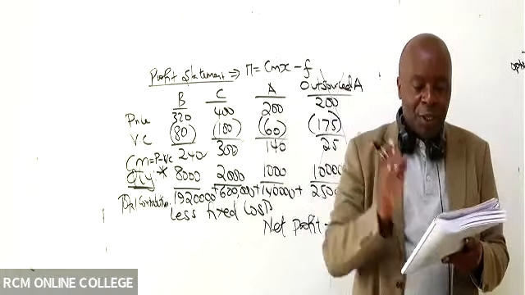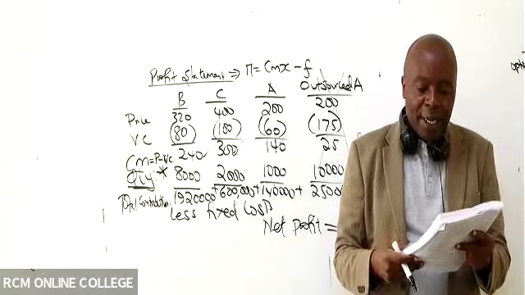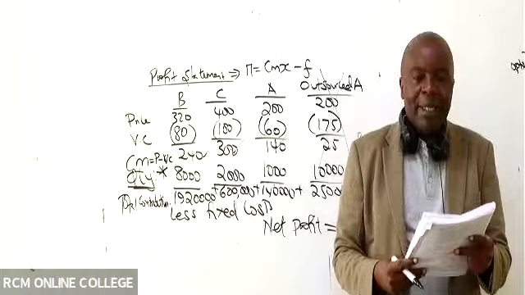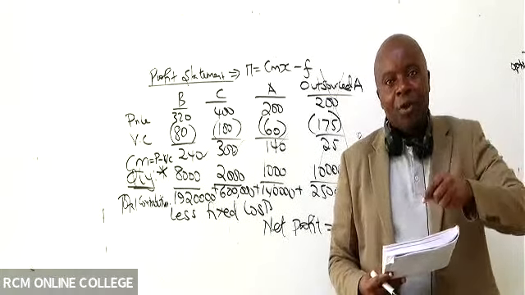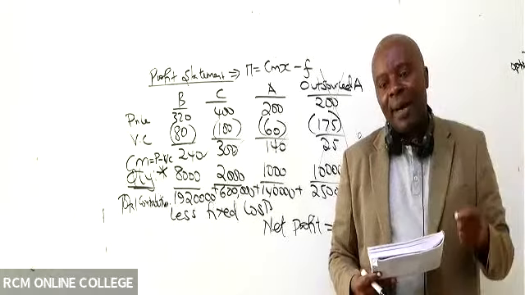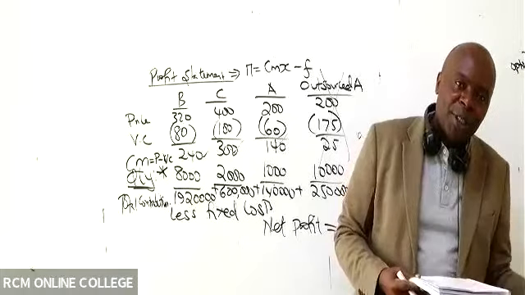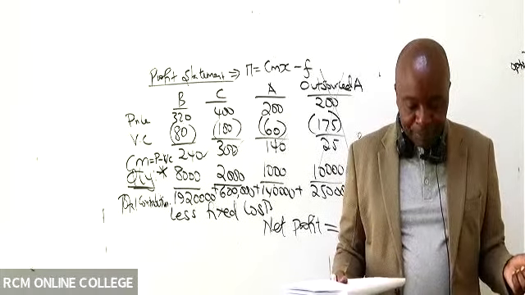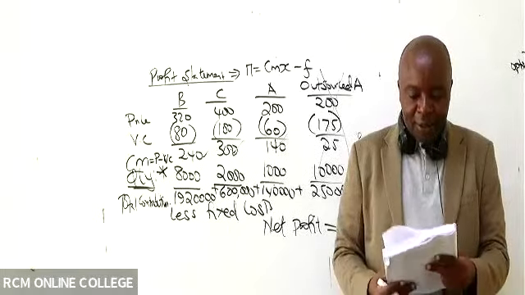And as in this case here, we are looking at a prediction, the future. That is why you can even see in terms of fixed cost, we've used in this case here our budgeted production. So you're looking at the future. That's why you can see they're talking of expected maximum demand. Looking at the future. So there are things that you use, there are things you cannot use. Is that okay? All right.